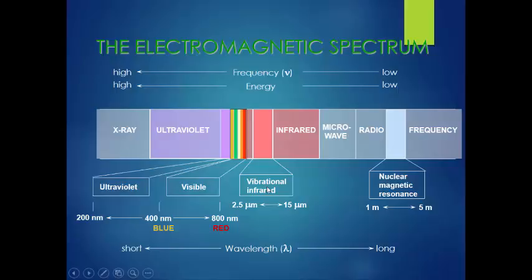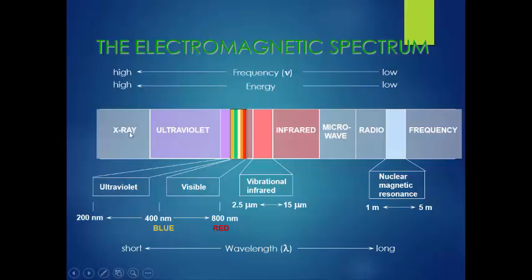After the red it is called infrared spectroscopy. We already discussed in the first lecture why it is called IR spectroscopy, and we already know that as we go from X-ray to radio frequency waves, the wavelength increases, but conversely, the energy decreases.